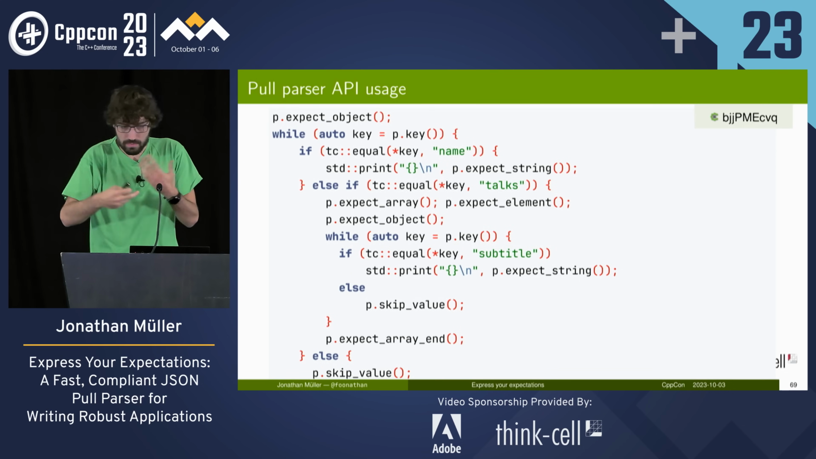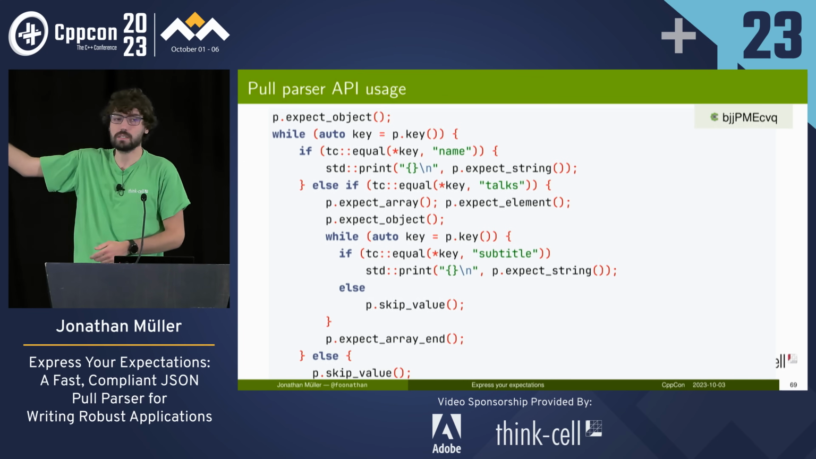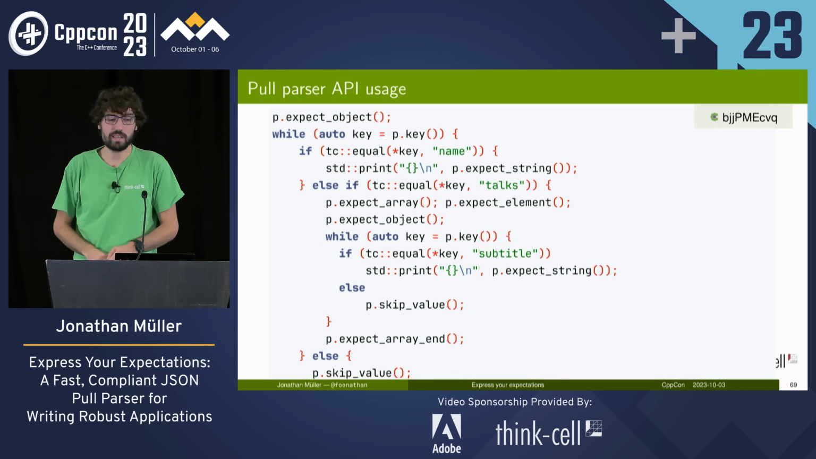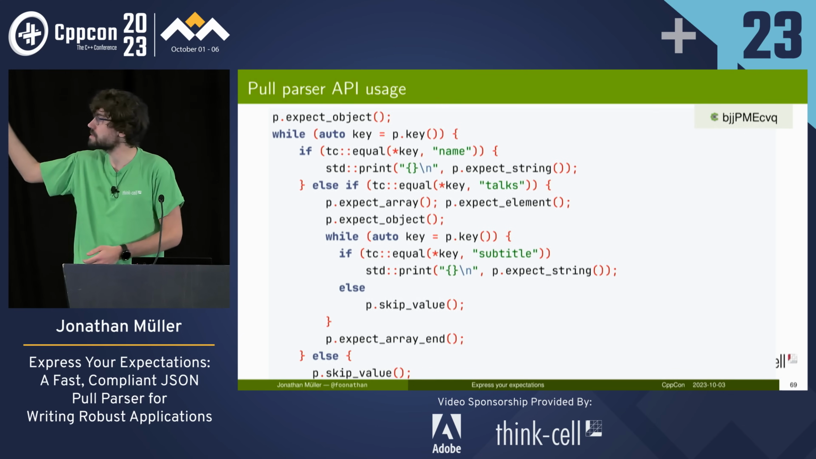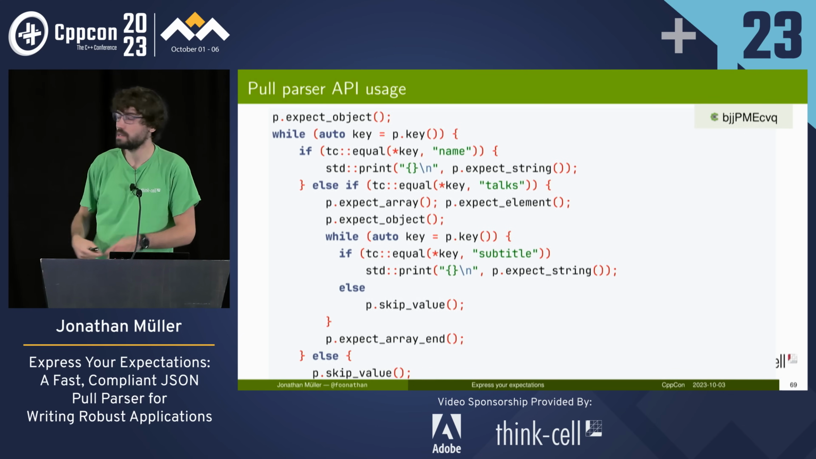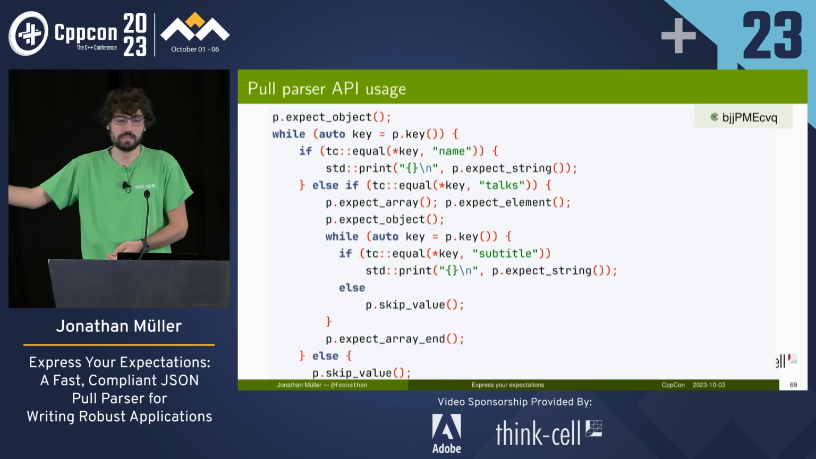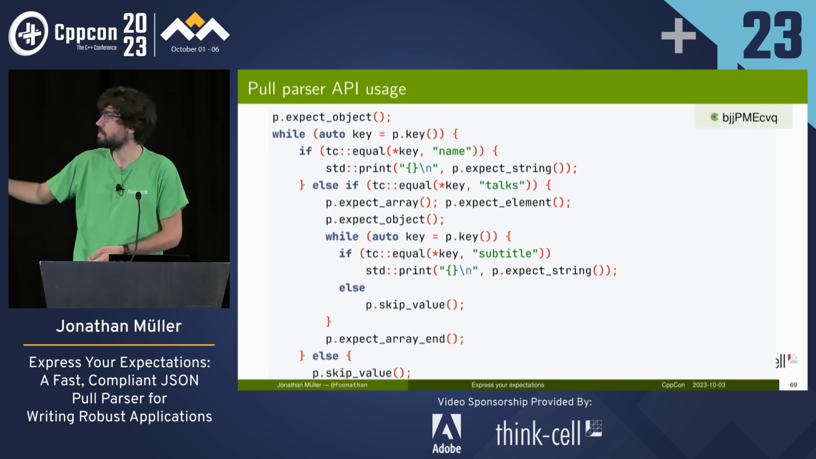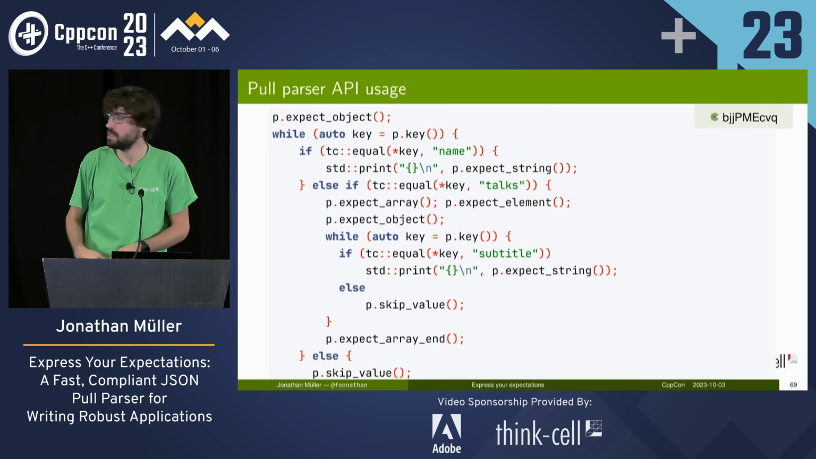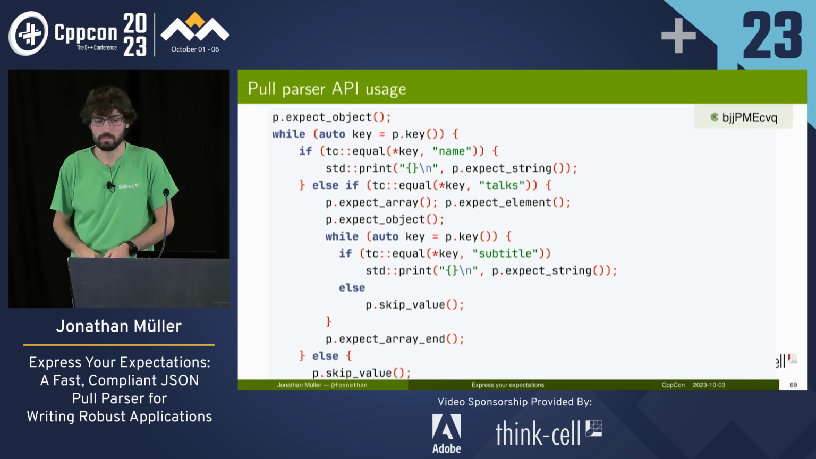So with that, we can write the same example again. We want to parse the data for a conference attendee, so we call expect object because we have an object. Then we want to loop over the keys. So while we're having keys, we're comparing the key because we don't know the order. So if we have name, we expect a string and print it. If we've got talks, we expect an array with one element, which is an object, which has the key subtitle that we want to print. And we ignore other keys, and then we're done. So we assume that we're only having one single array element here, but we can handle it with another loop to print all of them. And if we're having a different key in the top level that we don't know, then we also just skip the value and continue on.